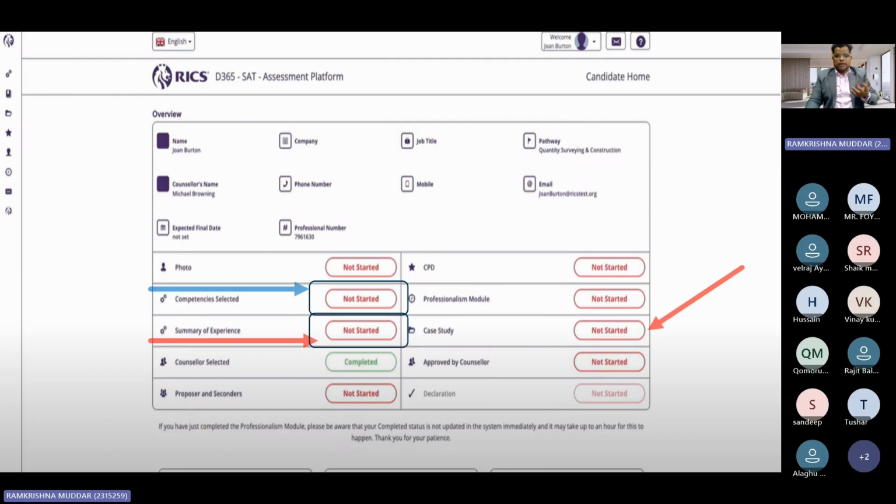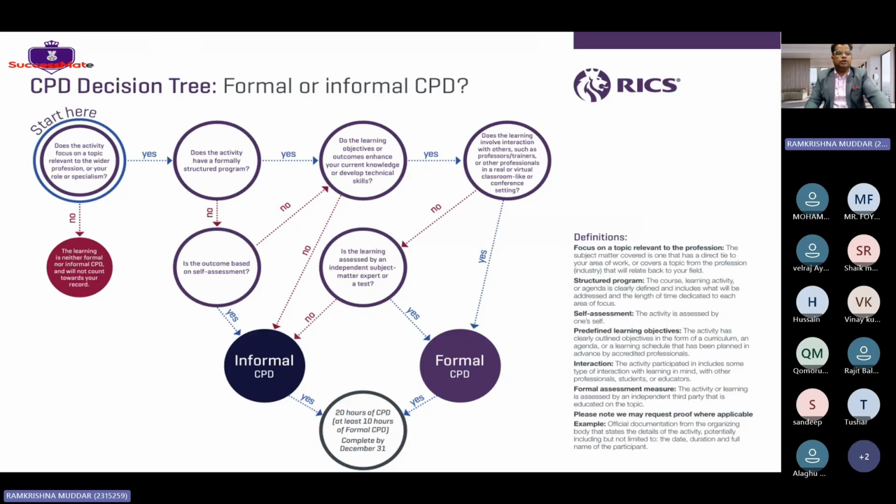Clear? So what you are attending now is also a formal CPD, because I am a member of the Royal Institute of Chartered Surveyors. I'm having an MCIOB, I'm having an LLM. So it has a structured sequence. Clear? So let's go to the next slide to understand formal CPD and how it works.